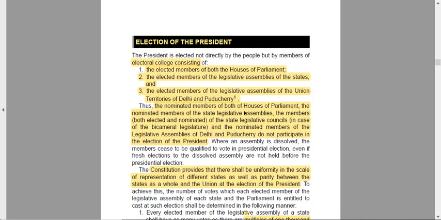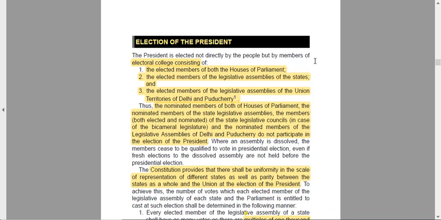Thus, the nominated members of both Houses of Parliament, the nominated members of the state legislative assemblies, the members, both elected and nominated, of state legislative councils in the case of bicameral legislatures, and the nominated members of the legislative councils of Delhi and Puducherry do not participate in the election. So, first of all, the legislative council is nowhere in the scene. Secondly, no nominated member is a part of the electoral college.